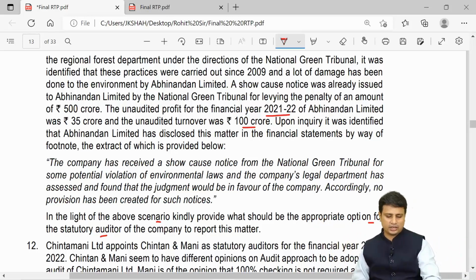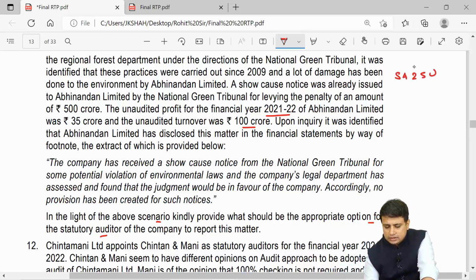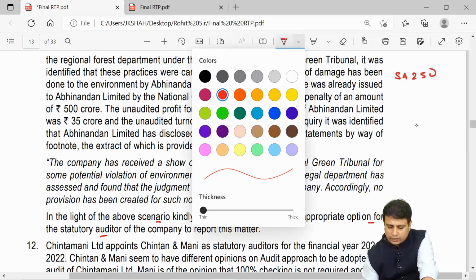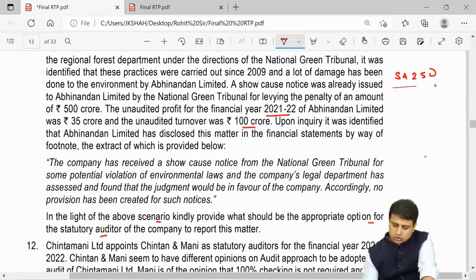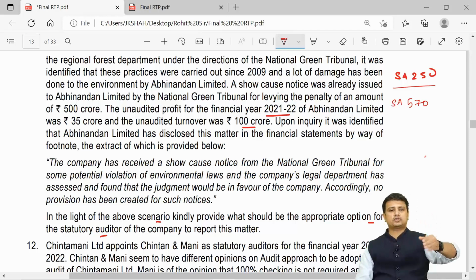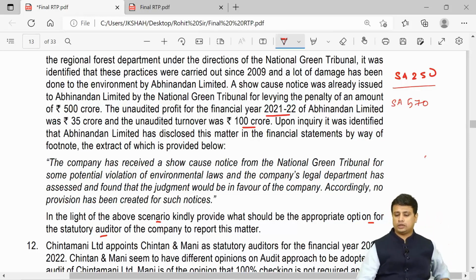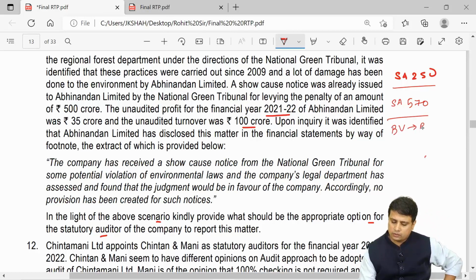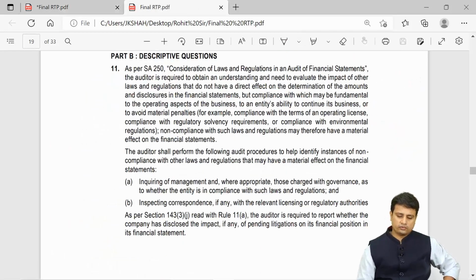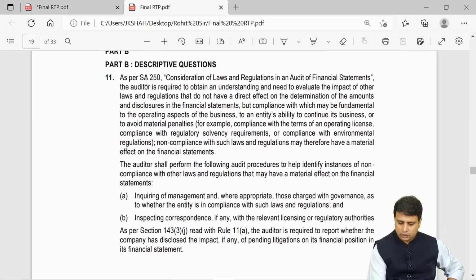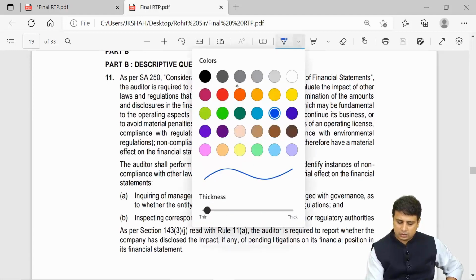So here in this particular case we need to mention SA 250. See, at the end it is about whether we are complying with laws and regulations. Also, it somewhere hints about SA 570, that there may be a material uncertainty that the company may not continue. If we think, okay, yes, the company is not going to continue, everything has to be accounted from book value to realizable value. If the management has not done so, we will have to modify our opinion as per SA 705. So, if you see the answer, firstly they explained what we are supposed to do as per SA 250.